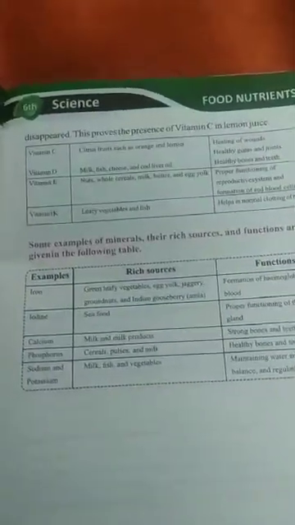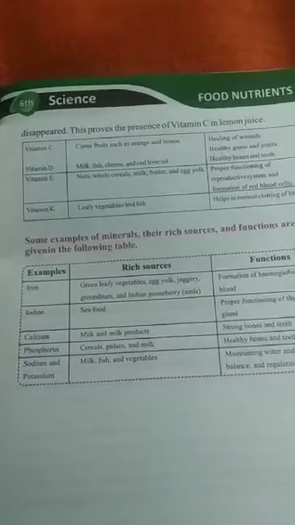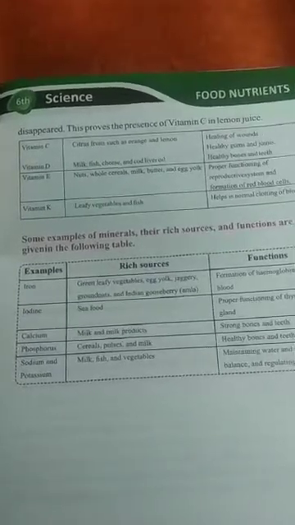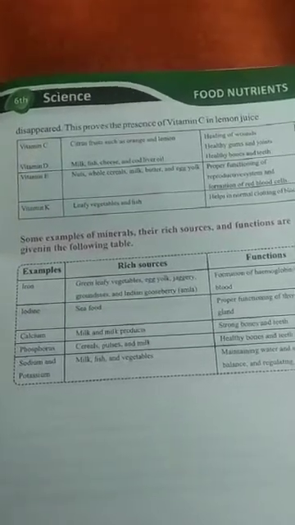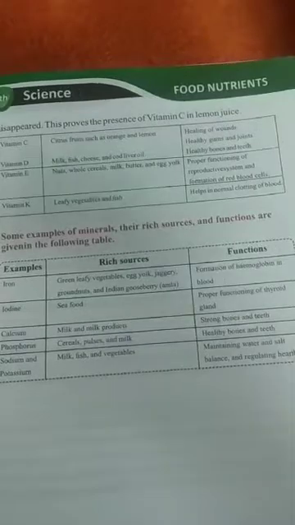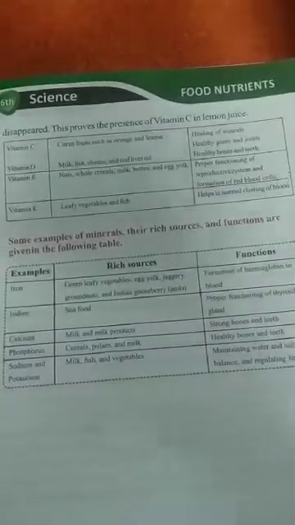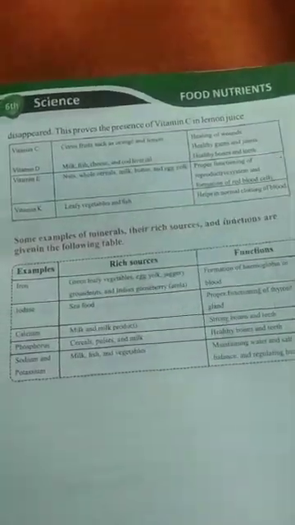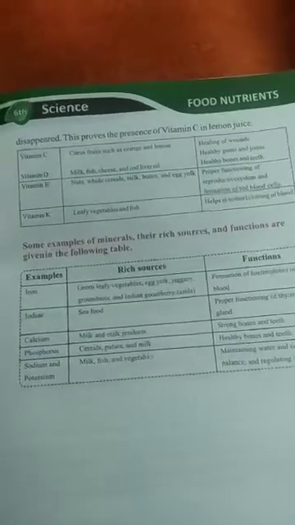First one is iron. The source of iron is green leafy vegetables, egg yolk, jaggery, then groundnuts. Jaggery means gud, jo hota hai. Then the function is the formation of hemoglobin in the blood. Then we have iodine, its source is seafood, and the function is the proper functioning of the thyroid gland. So similarly you have to learn it all.